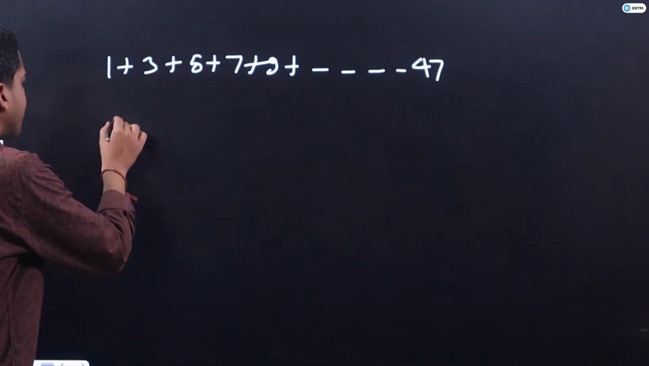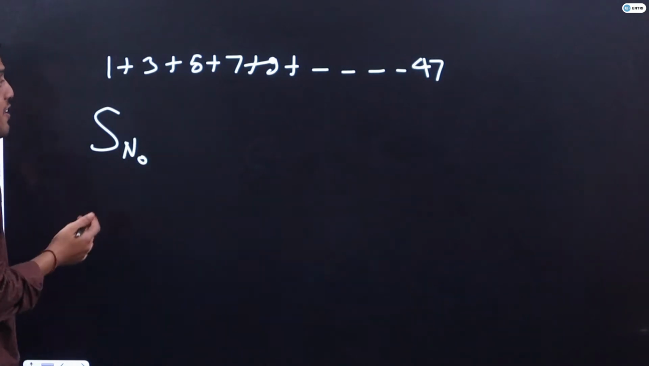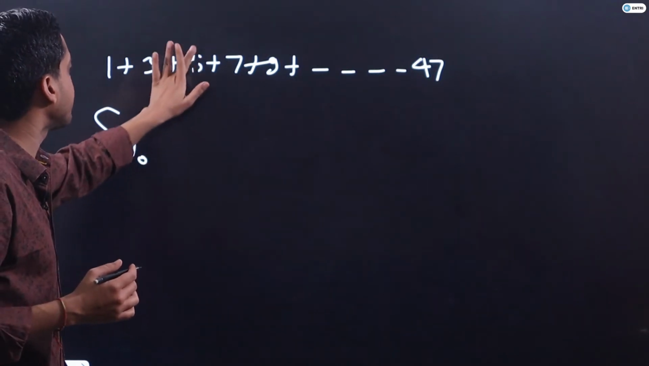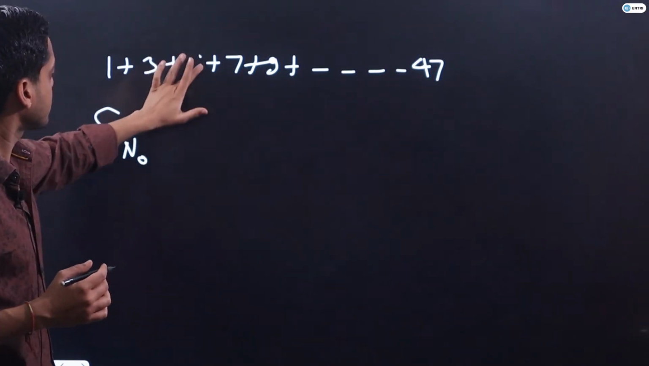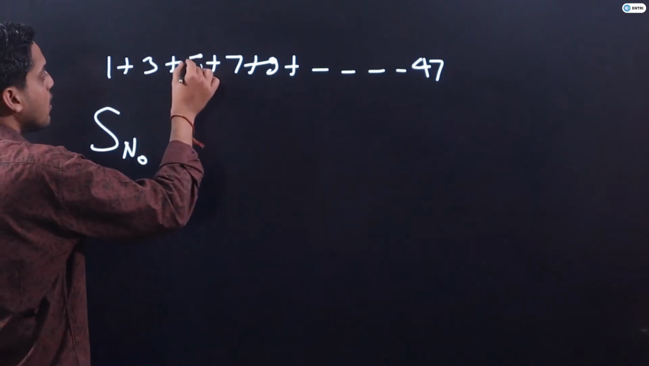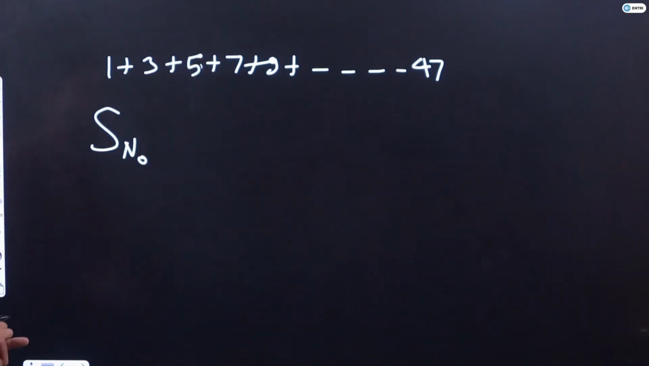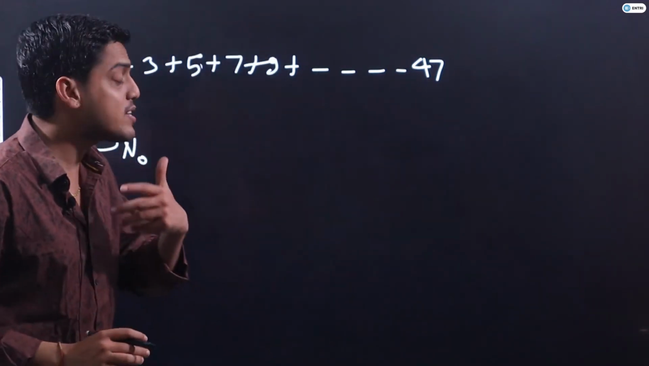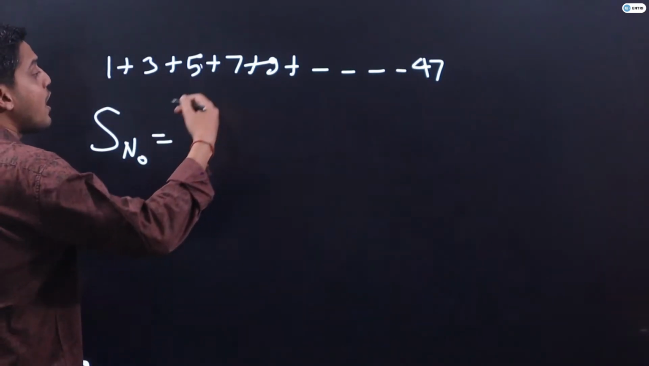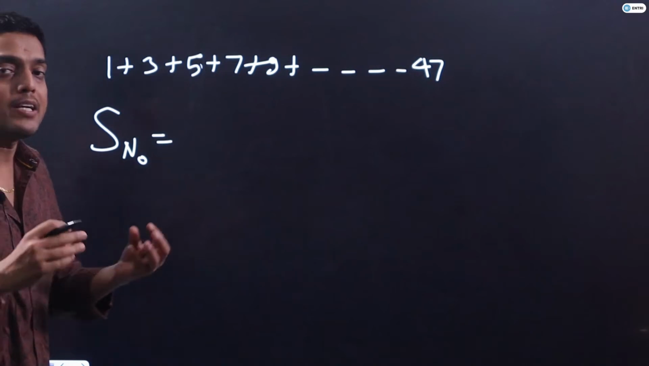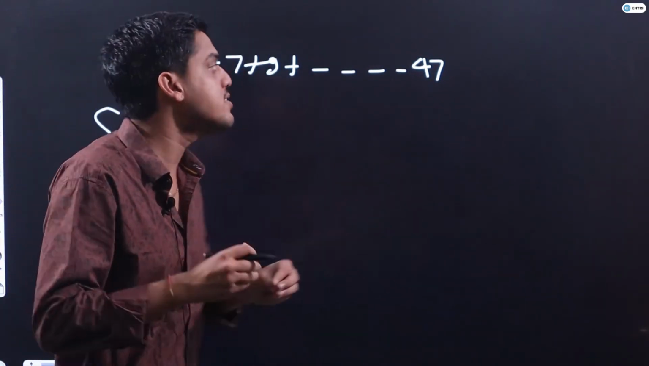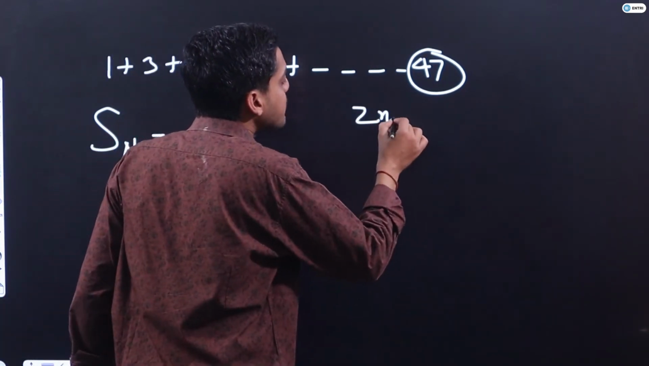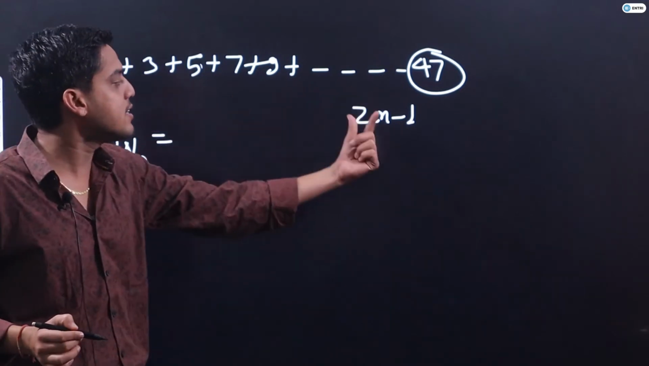So we know the sum of first n natural odd numbers. We can identify this is the series of first n natural odd numbers. Now students, the sum of first n natural odd numbers will be n square. Many students can make a mistake and assume 47 square should be the correct answer, but students of my class are very clear. They know it is 47, it is not n, it is the last term. And the last term is 2n minus 1. The nth term of this series is 2n minus 1.